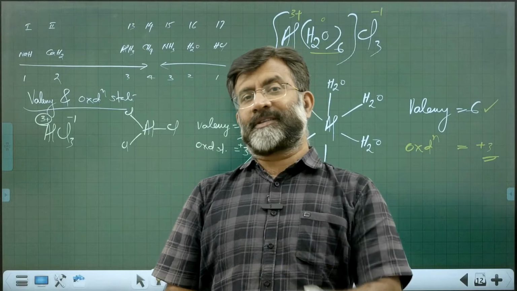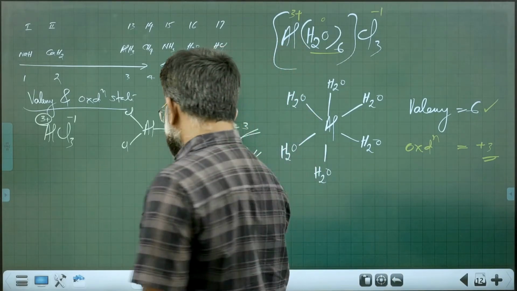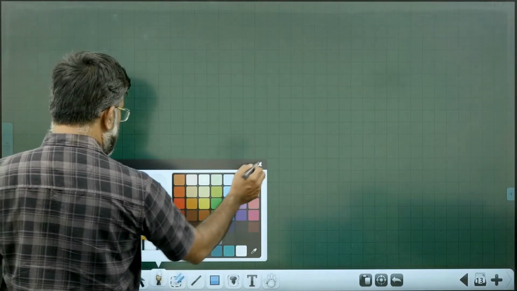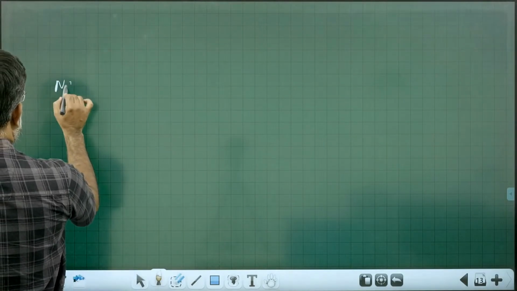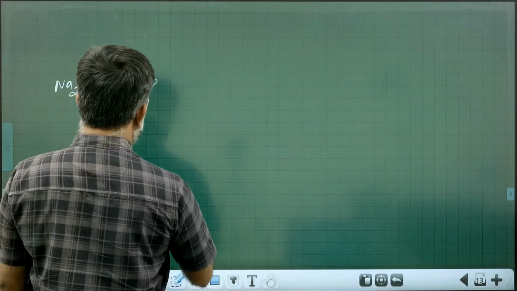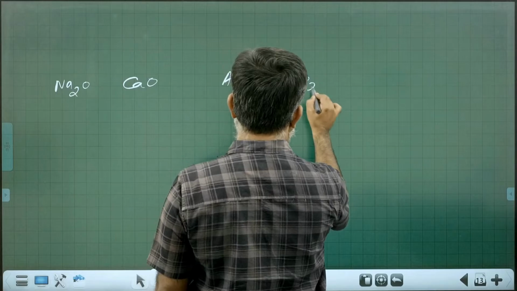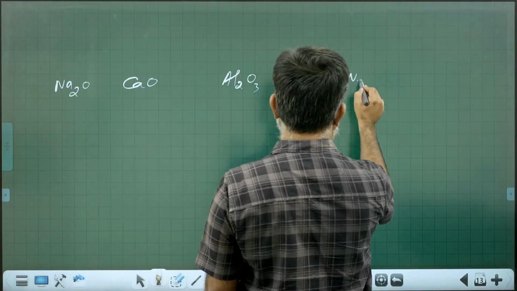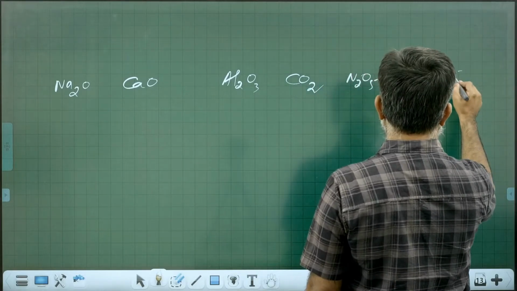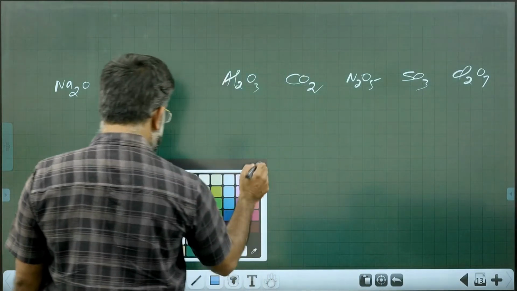When we refer to oxidation state, it is interesting to see the trend with oxides. We can interestingly find out the trend with oxides. How is the trend with oxides coming? Group 1, sodium monoxide. Group 2, calcium oxide. Group 13, aluminium oxide. Group 14, carbon dioxide. Group 15, nitrogen pentoxide. Group 16, sulfur trioxide. Group 17, chlorine heptoxide. How is the oxidation number coming?